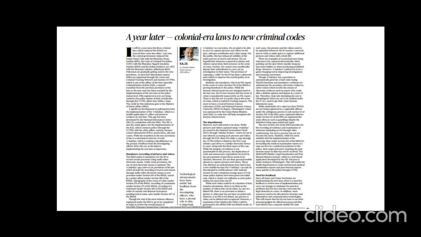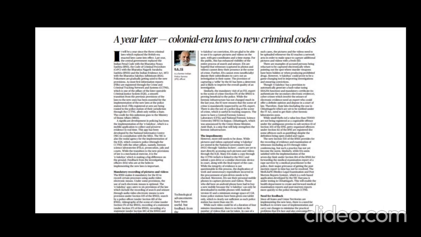We got independence in 1947, but till now we haven't taken any steps to make changes in those laws. Last year we converted those three into new Indian laws, so that is the reason why this article is in the news. Now let us see what this article is about.